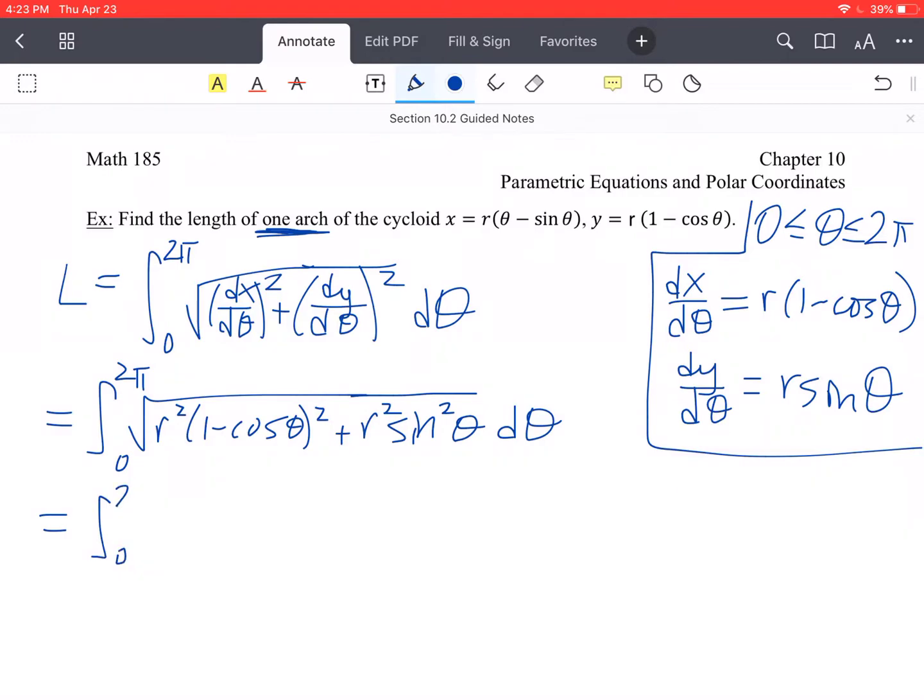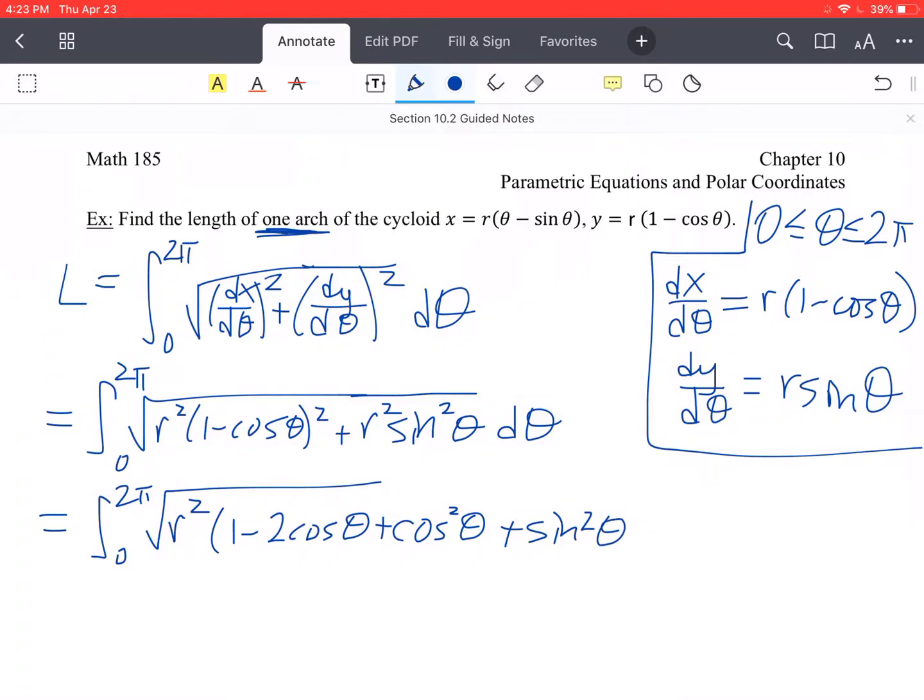So integral 0 to 2 pi square root. Factor an r squared out of all of that. And what you have left when you FOIL the 1 minus cosine squared, you're going to get 1 minus 2 cosine theta plus cosine squared theta. We saw that before. And then plus what's left over in the other term, sine squared theta, and then d theta.